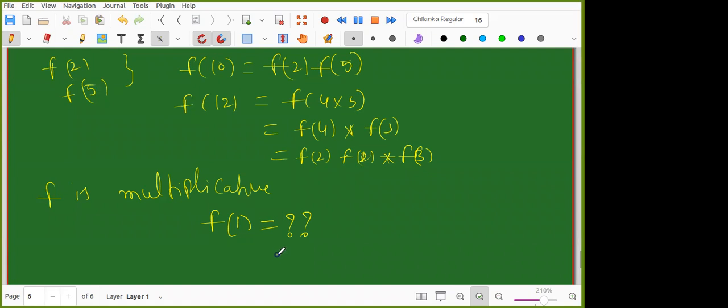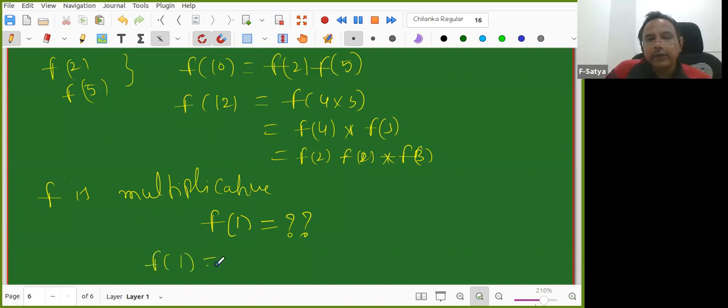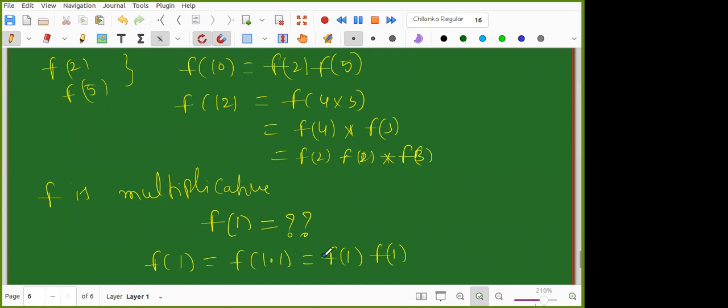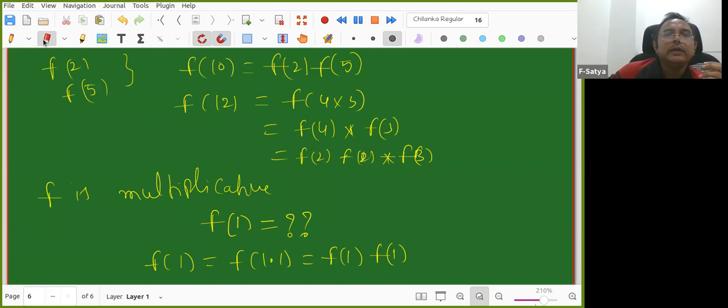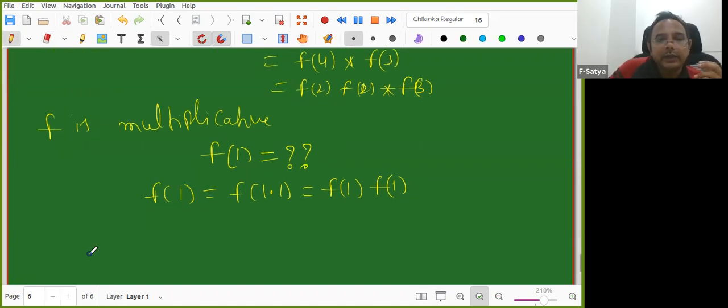Kaustav, go ahead. F of 1 is equal to f of 1 into 1, so we can expand that. Okay. It is equal to f of 1 into f of 1. Correct. Then what next? We can use the cancellation property. F of 1 cancels. F of 1 is 1. Why can you use cancellation property? That also we need to be clear. Let us work out that.